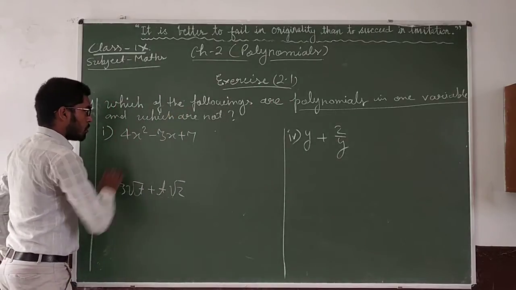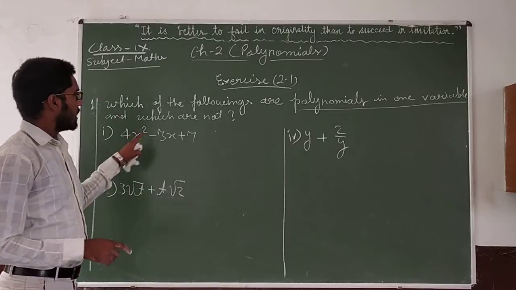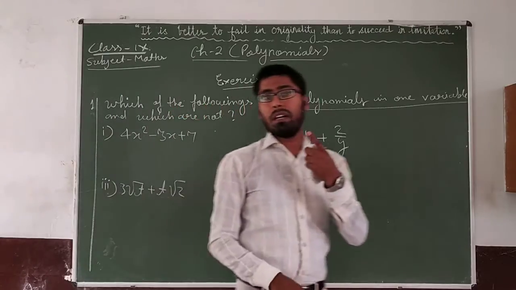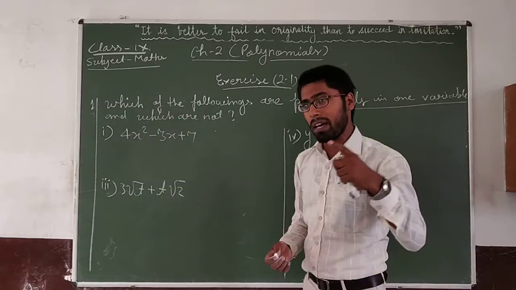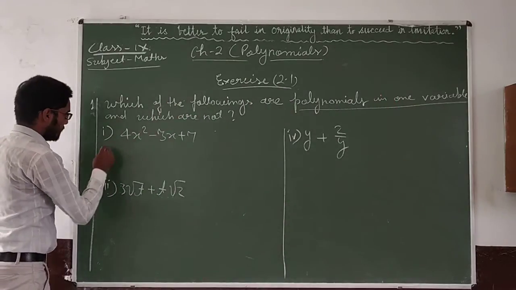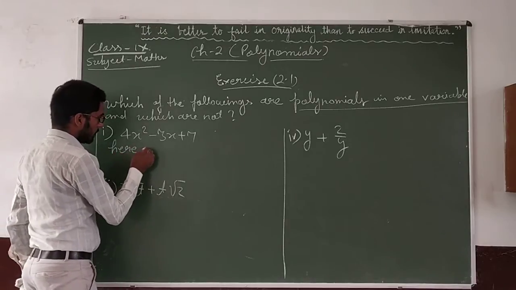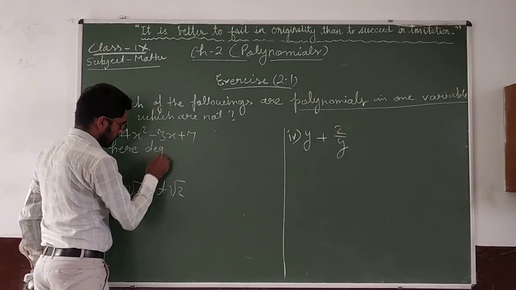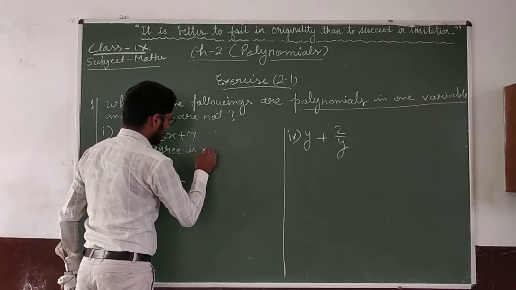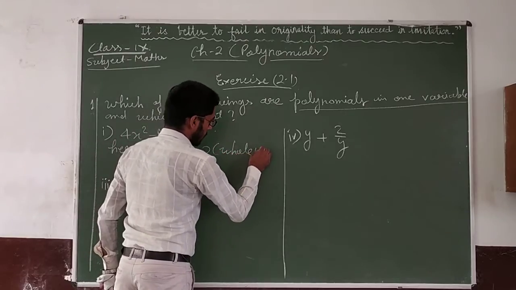Beta, you can check the degree here. Degree of x is a whole number. If the degree of any variable is a whole number, it means that is a polynomial. So here you can say the degree is 2, that is a whole number.